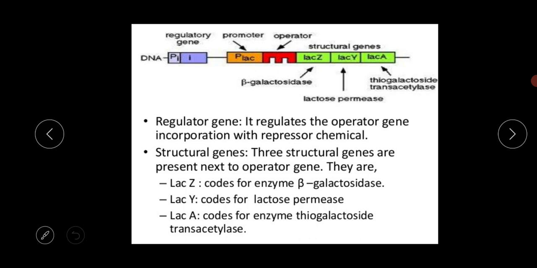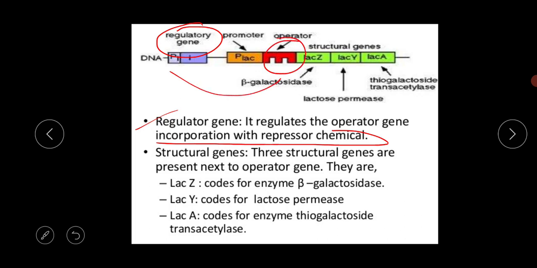Next is the regulator gene. What is the meaning of the regulator gene? It is a gene which controls the expression in incorporation with the repressor chemical. It regulates the operator gene. This regulatory gene controls the operator gene in incorporation with the repressor chemical. The last one is the structural gene.